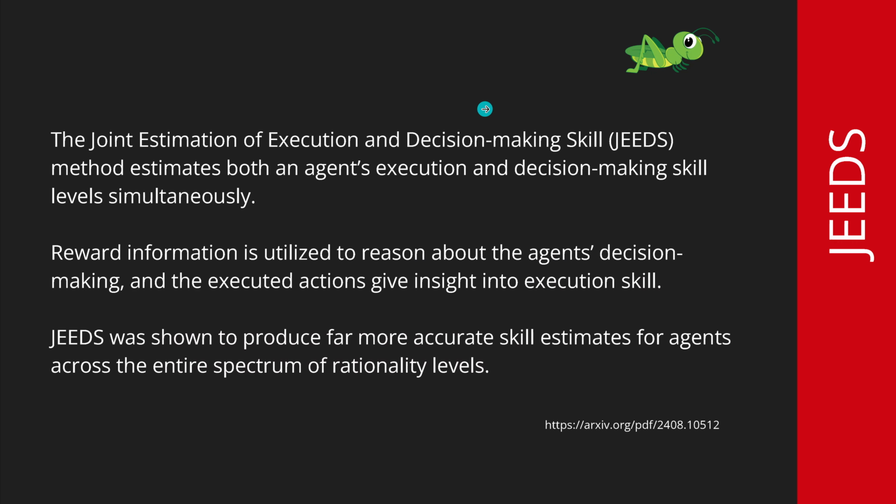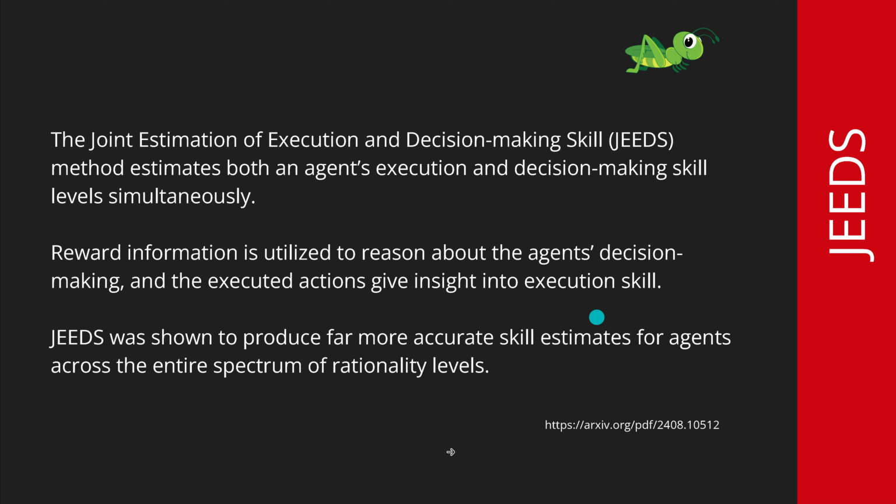Now, from the literature, if not, never mind, my little grasshoppers, I have here for you what we call a joint estimation of execution and decision-making skills, JEEDS. This is a method that estimates both the agent's execution skill and the decision-making skill simultaneously. We use the reward information to reason about the agent's decision-making skills, and the executed actions now provide the insight into the execution skills. So we just watch what the system is doing, and then we can understand what maybe was going on.